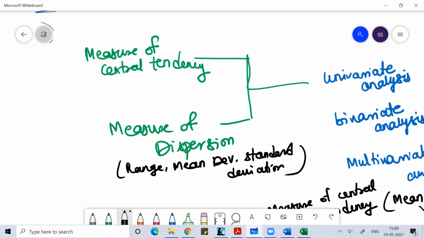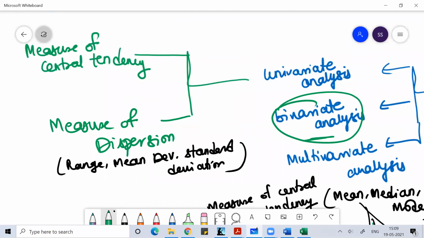Measure of central tendency and measure of dispersion are part of univariate analysis, where you focus on one variable and do all forms of research on that single variable. When we talk about bivariate analysis, we bring two variables together.